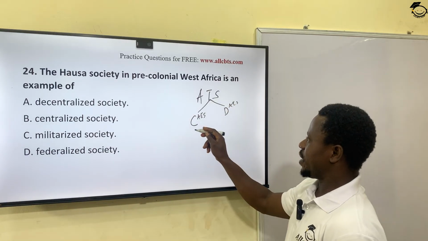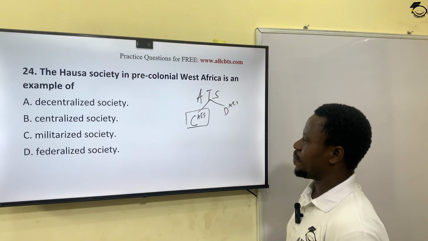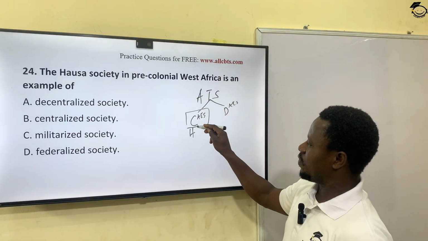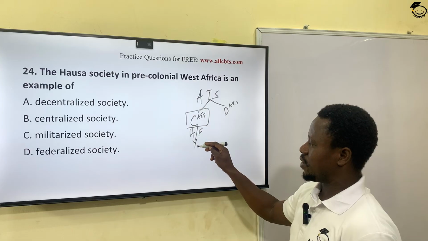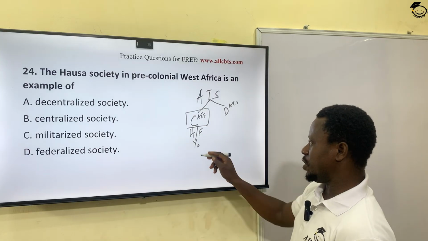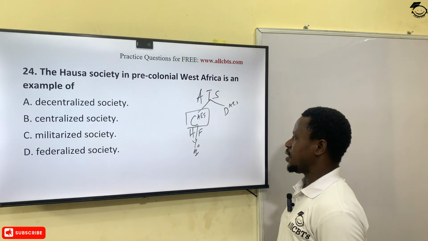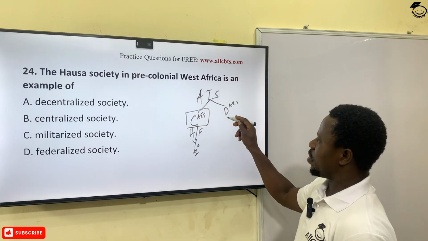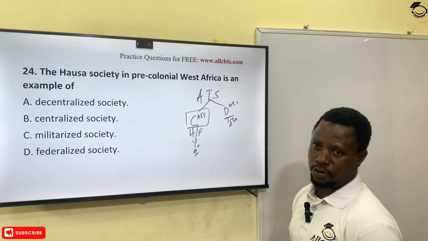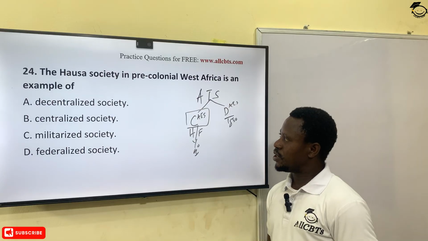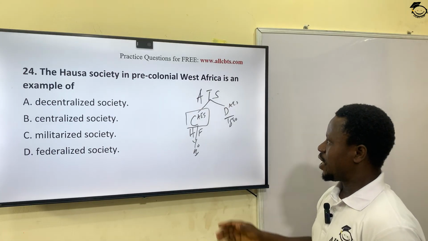Under the centralized traditional system, we have the Hausa Fulani and the Yorubas, okay? And of course, the Benin Kingdom, all right? Then under the decentralized African tradition, we have the Igbos, the Igbo nations, okay? Now, how do we classify it?